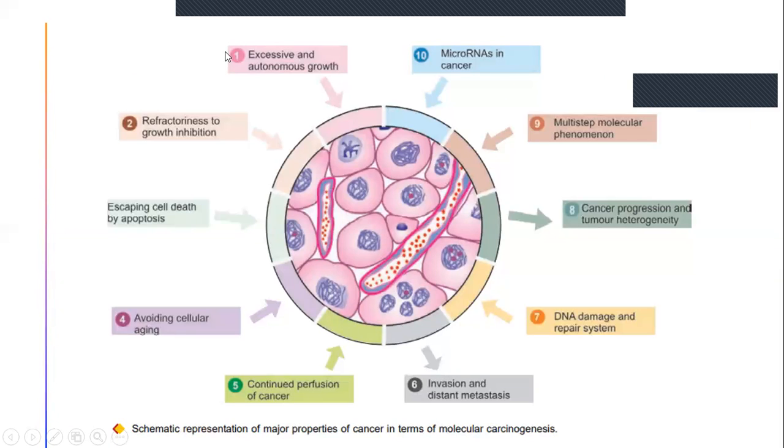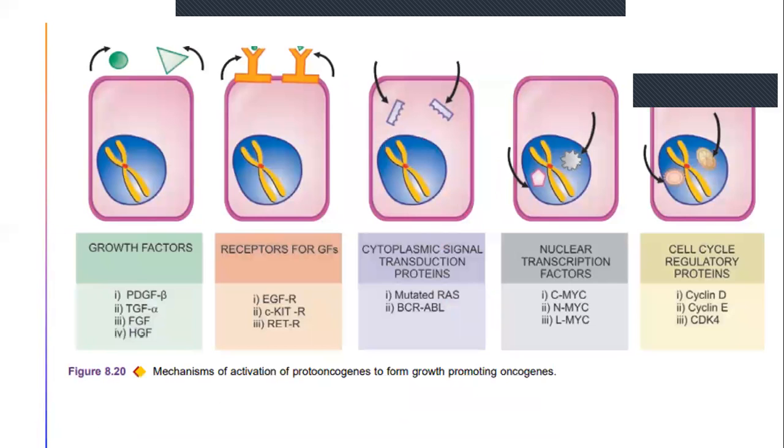Have a look over this. Excessive growth, growth inhibition, escaping cell death by apoptosis, avoiding cellular aging, continued perfusion of cancer, invasion and distant metastasis, DNA damage and repair system, cancer progression and tumor heterogeneity, multi-step molecular phenomena. So these were the properties of cancer in terms of molecular carcinogenesis.